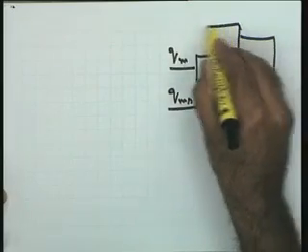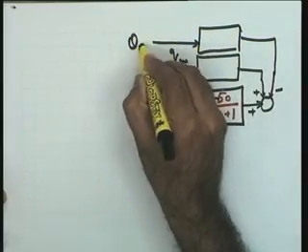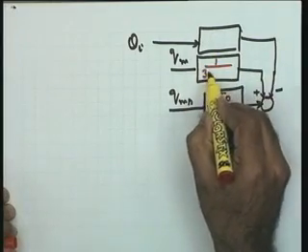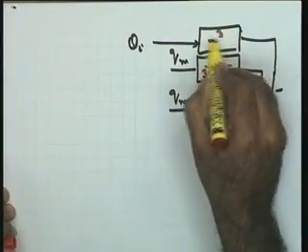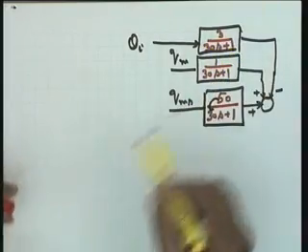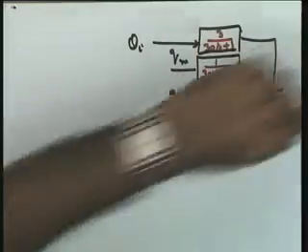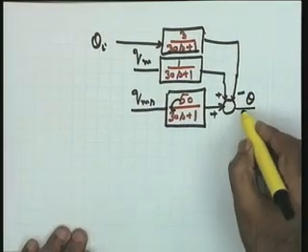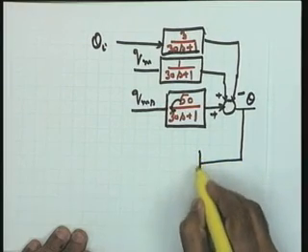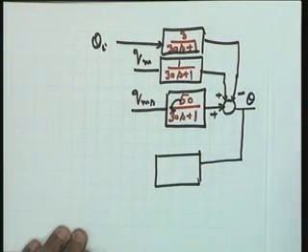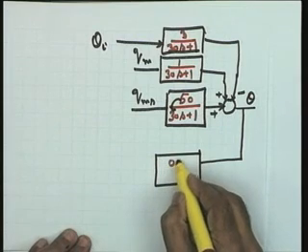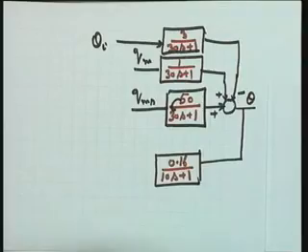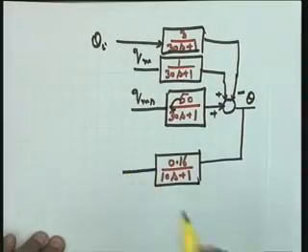minus another disturbance we have taken, theta i. These two transfer functions I have taken to be equal to 1 over 30s plus 1, and here I have taken 3 over 30s plus 1. These are the transfer functions I have taken. Now this is theta here, I can take it on this side. This is the output. Now this output is being sensed, and here is my sensor, and the sensor transfer function has been taken as 0.16 over 10s plus 1. This gives me the sensor output here.